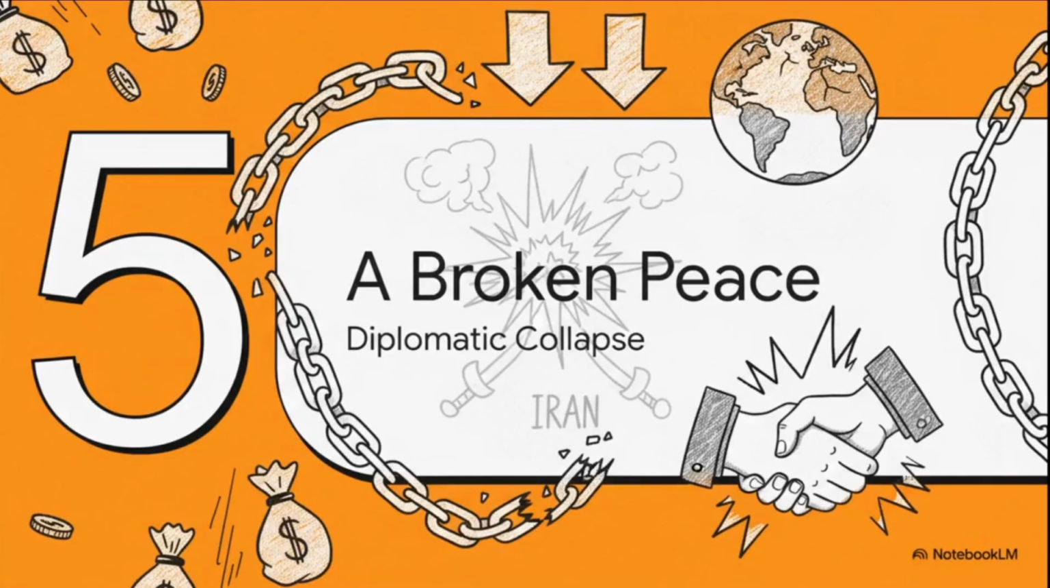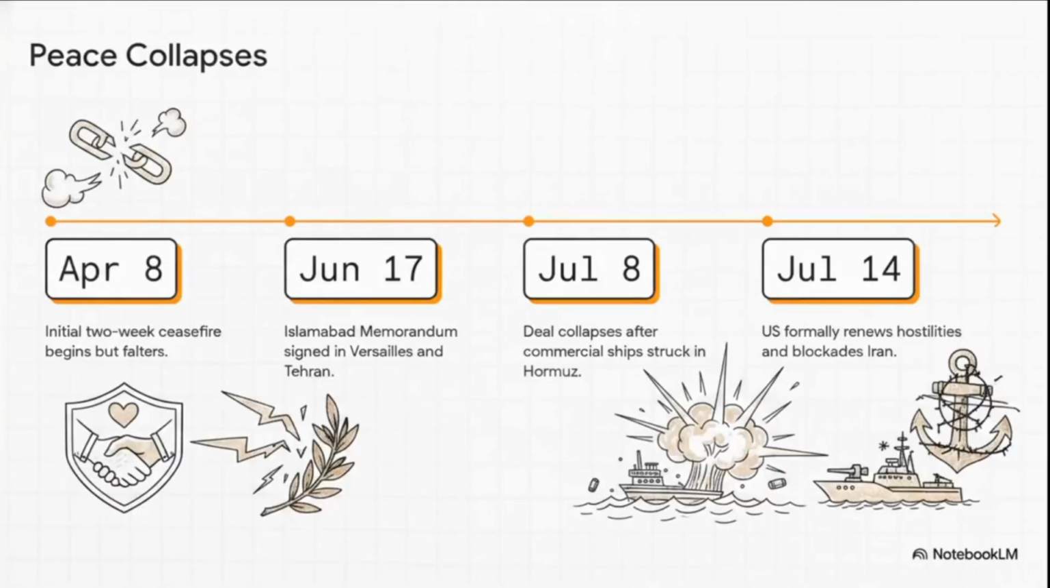Finally, we arrive at Part 5, a fragile, broken peace, the diplomatic collapse. Diplomatically, things unraveled incredibly fast. An initial ceasefire in April pretty much faltered immediately. Now, there was a tiny glimmer of hope on June 17th when Presidents Trump and Pezeshkian actually signed the Islamabad Memorandum, which officially lifted the blockades.